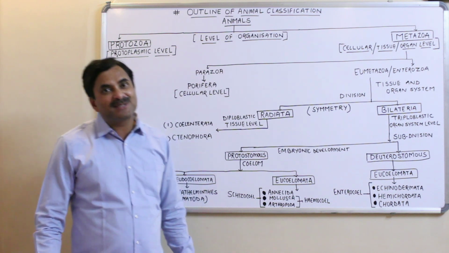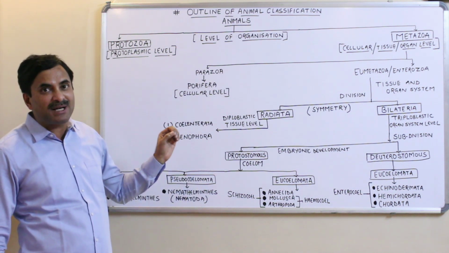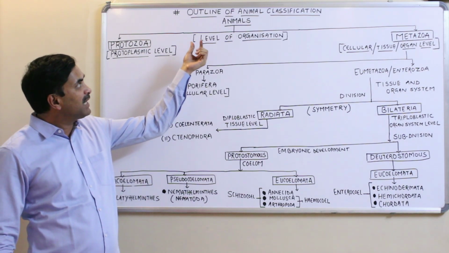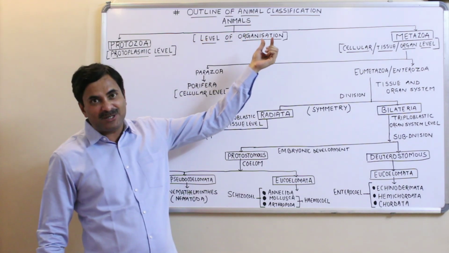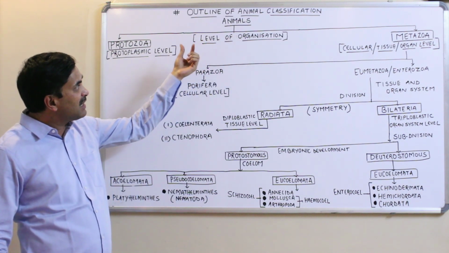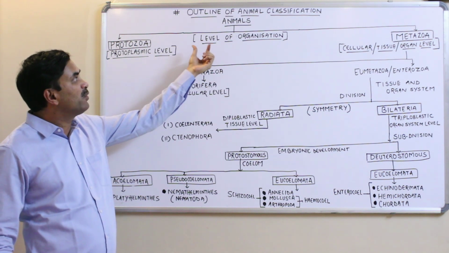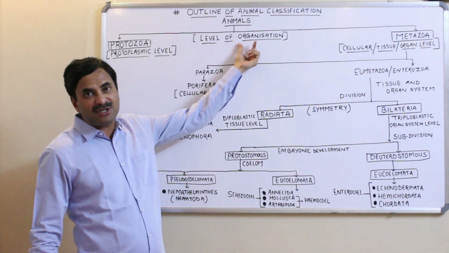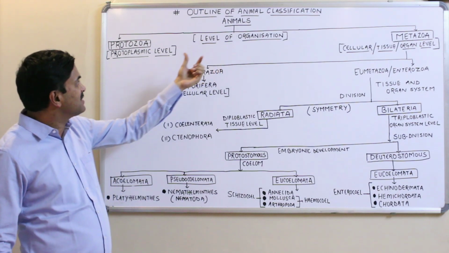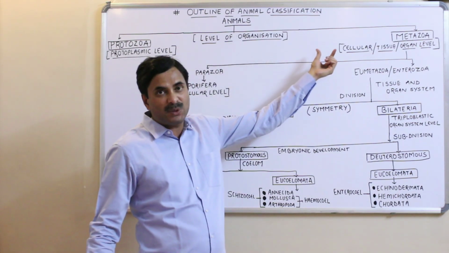Hello to all students. Today we are discussing a very important topic, and that is known as the outline of the animal classification. Okay. Now, very first, the animals are classified into two major categories based on the level of organization, and these two categories are the protozoa and the metazoa.